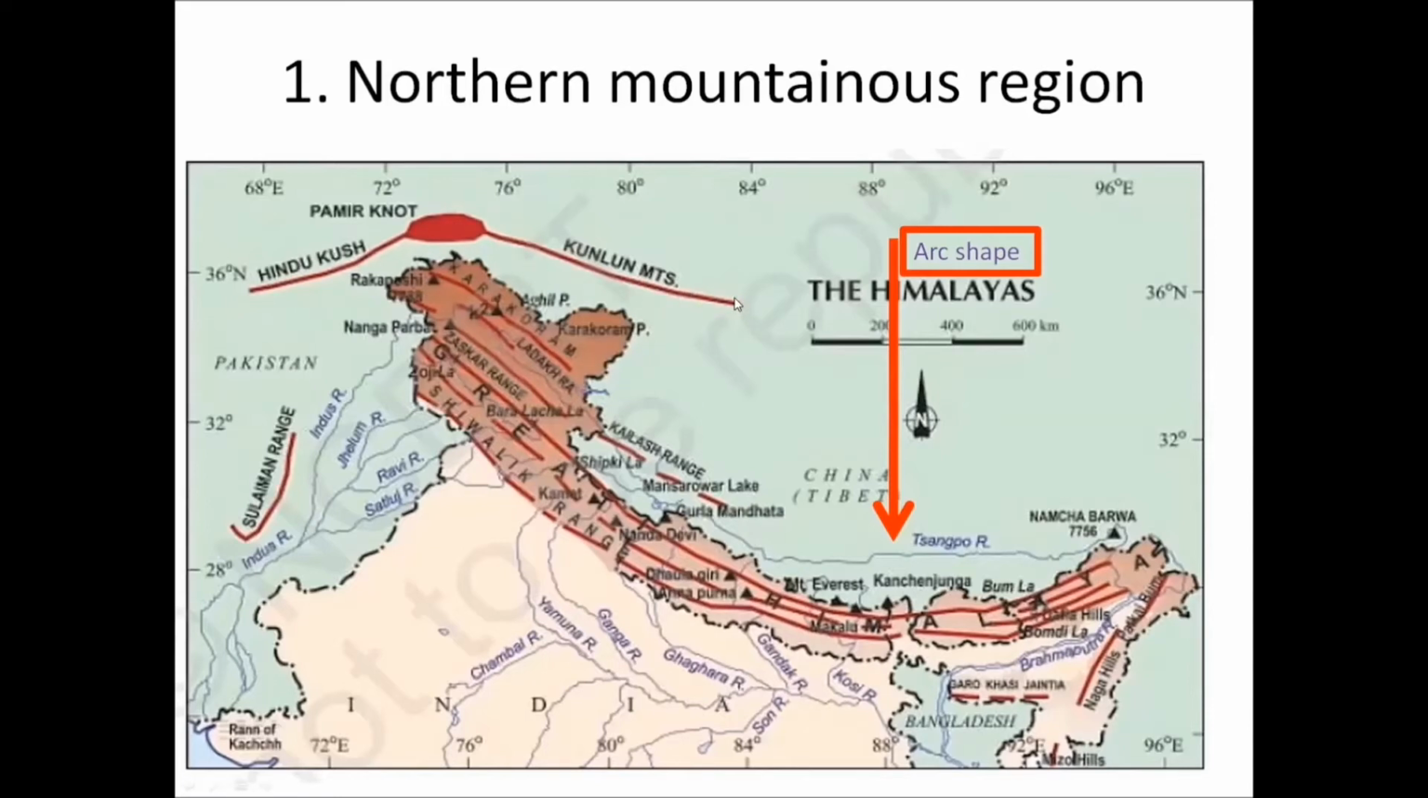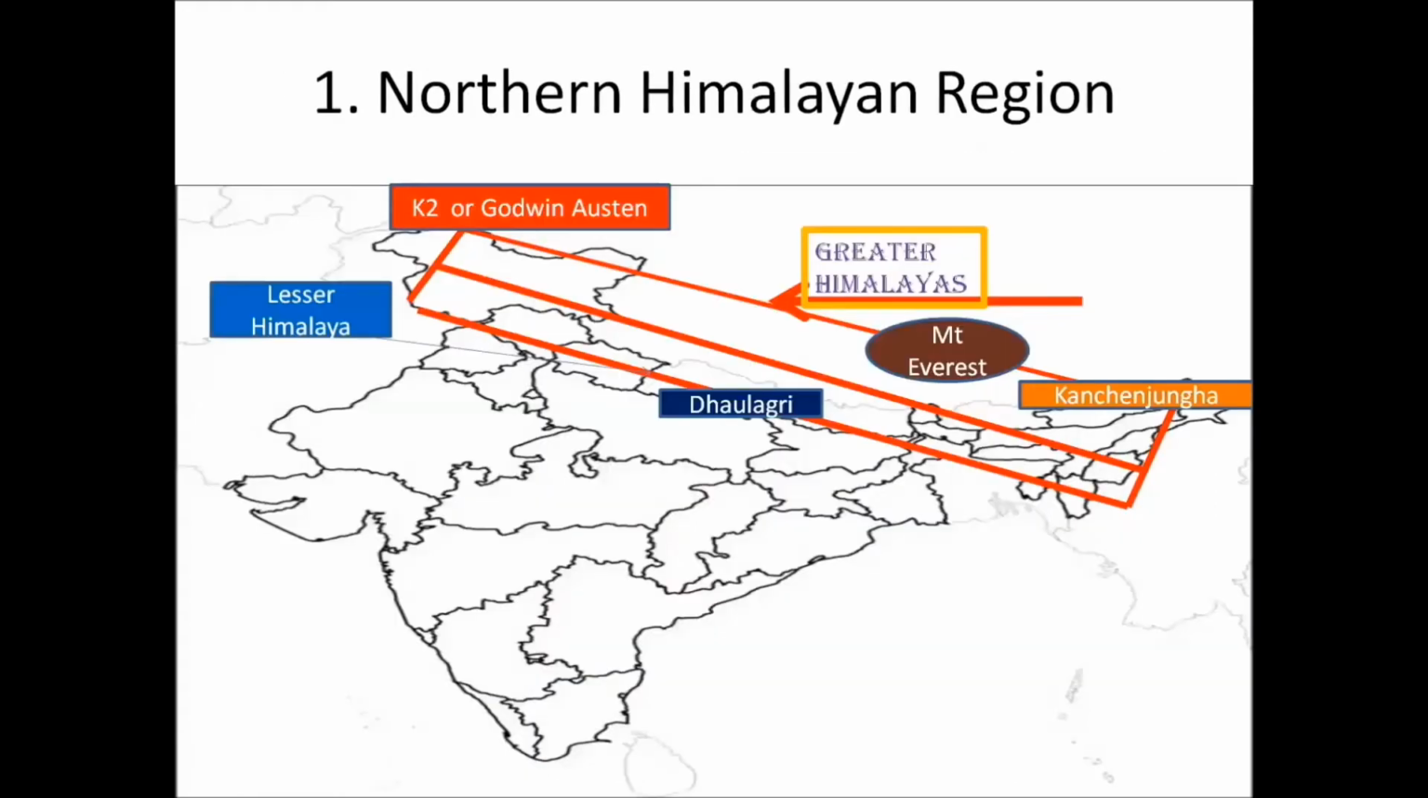Now, Himalaya on the whole can be divided into two parts. We have already talked about northern Himalayan range and the eastern Himalayan range. So first we will cover the northern Himalayan range. Now in this northern Himalayan range, there are three mountain ranges parallel to each other. The northern range is also called as Greater Himalaya.